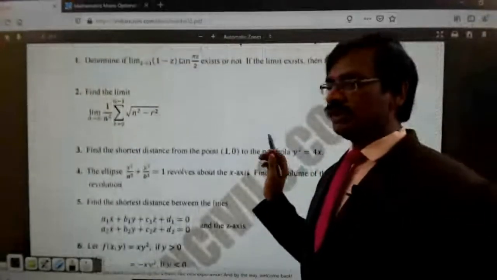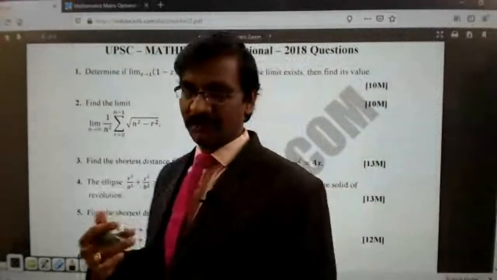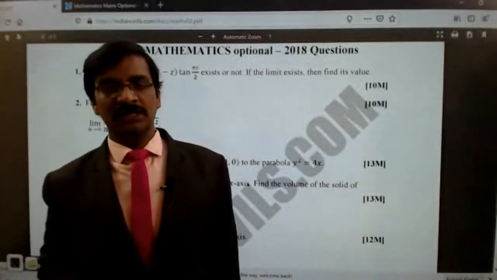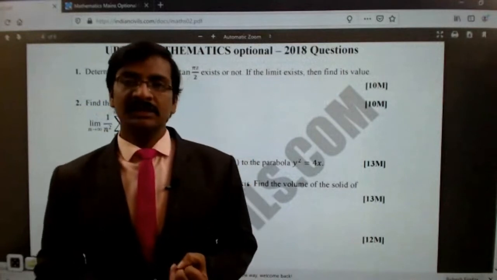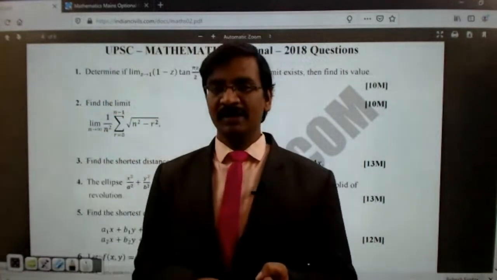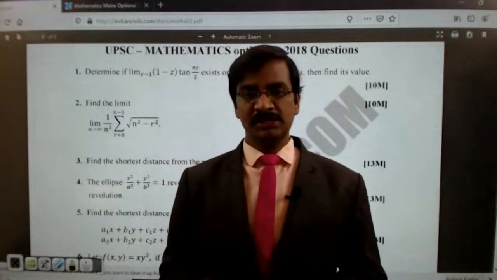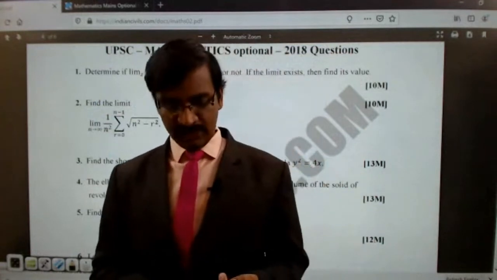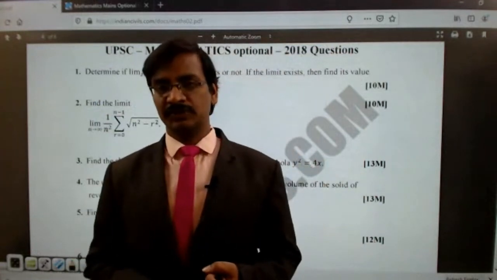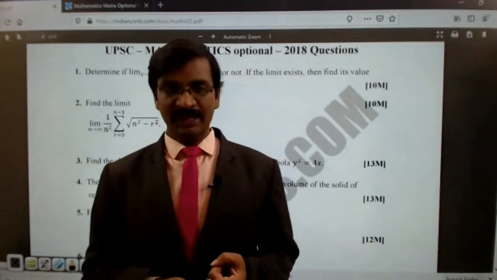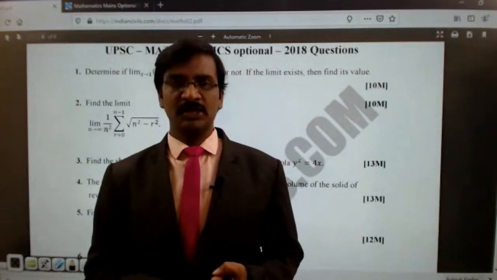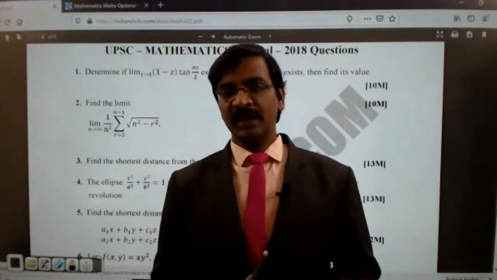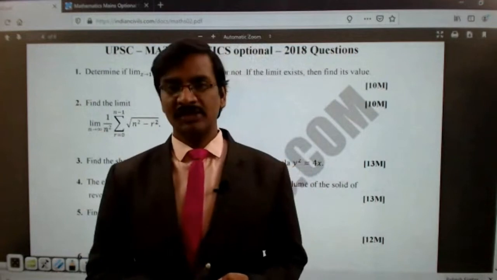Got it? So like this actually, if you notice all the questions whatever we are seeing here for the past 5 years, mostly the questions, one is the application level of the questions, and another is the limits actually. So more variety of the limits will be there. So that limits actually it was focused, and another is actually improper integrals. To some extent it was focused, and so finding the maxima and minima almost every year it is there. Finding the maxima and minima, and the two applications of maxima and minima, and so multivariable calculus every year it